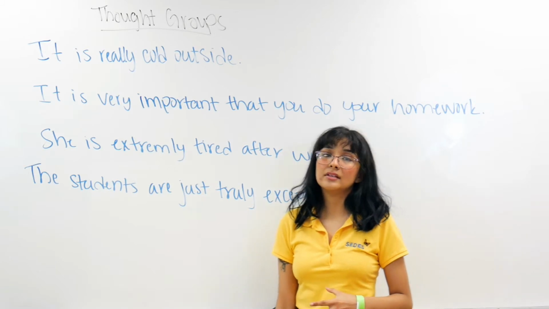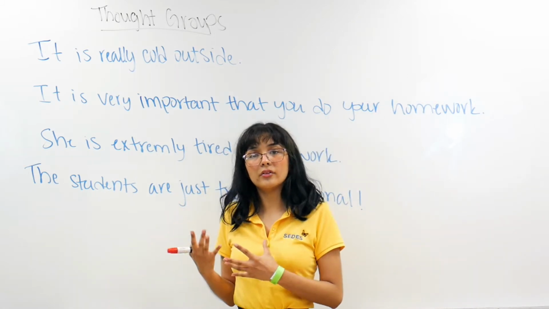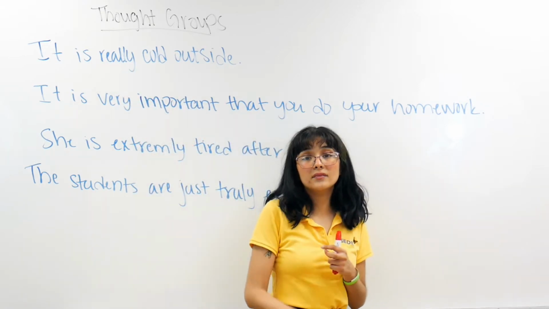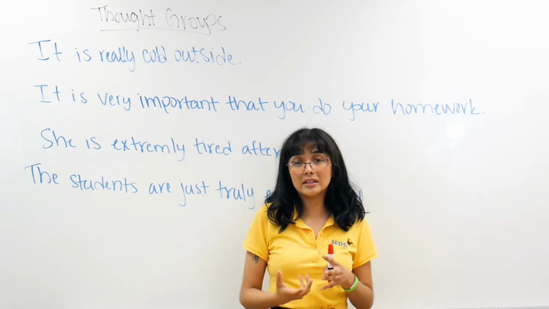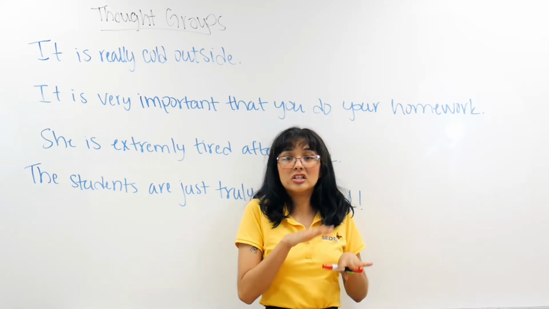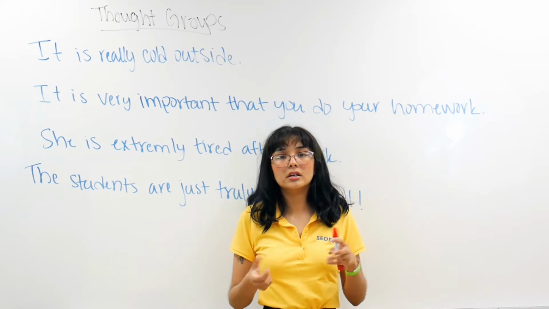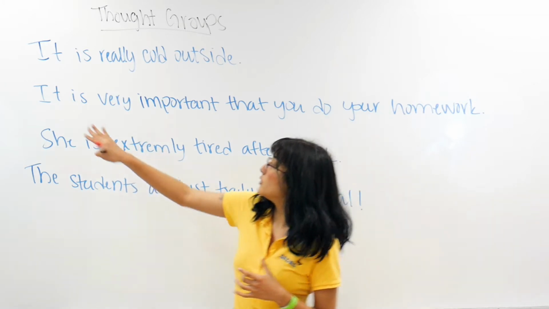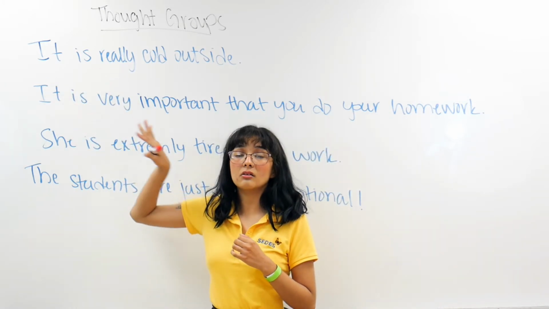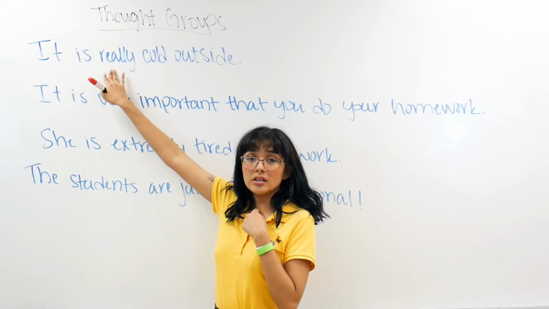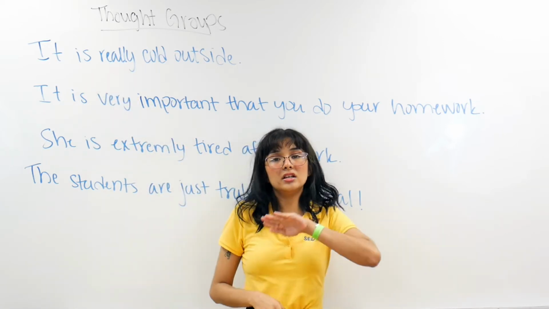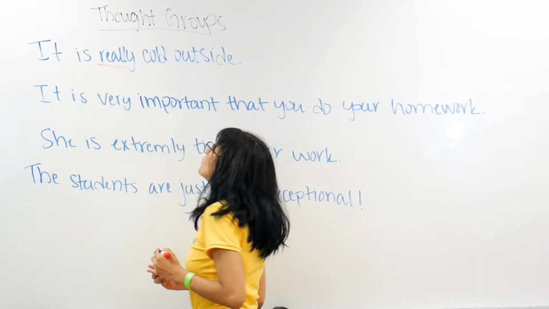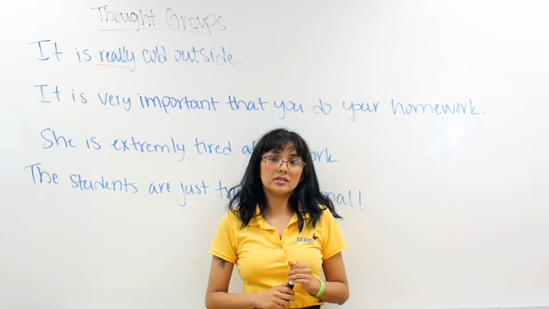Now, I want to emphasize the extreme of the weather, how cold it is. I use the word really, so that means I want to put emphasis on that. I want the listener to know that it is not just chilly. I want you to know that it is cold. So how do I do that? I change the intonation in my voice. So I'm going to say, it is really cold outside. Here, my voice went high. My intonation got higher. There was like a bump. So here, I'm emphasizing the word really. It is really cold outside.